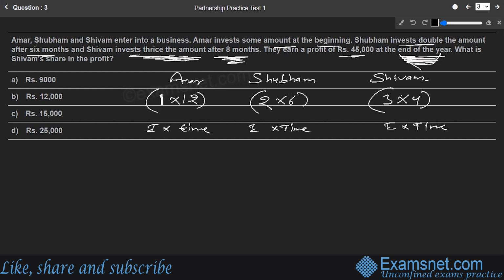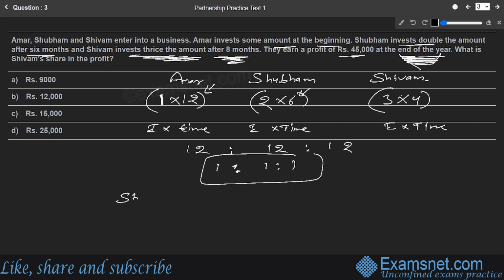So that's what we take as the time factor, the time for which the investment is part of the business. Amar's money was part of the business for a complete 12 months, Shubham's for just half a year, and Shivam's for just 4 months. If we solve this further, this comes out to be 12 is to 12 is to 12, that is nothing but 1 is to 1 is to 1. That is, they all share the equal profit. They are asking for the Shivam share, so everybody's share is the same.